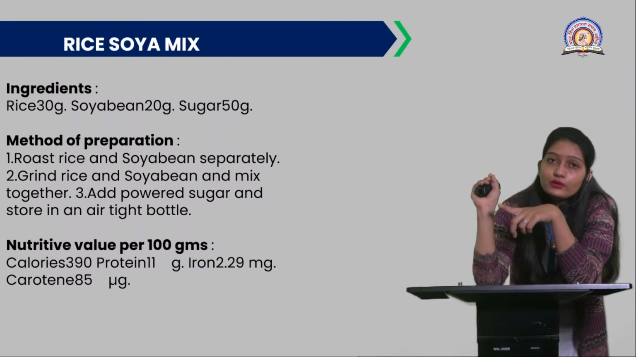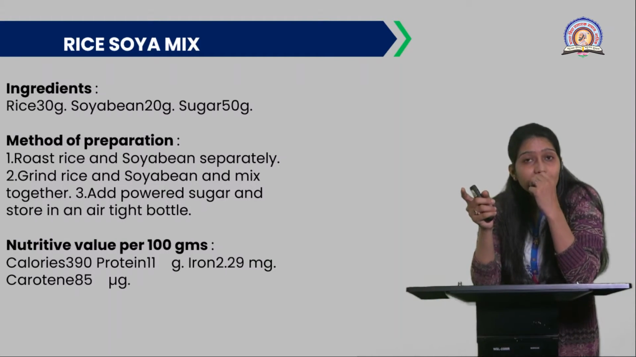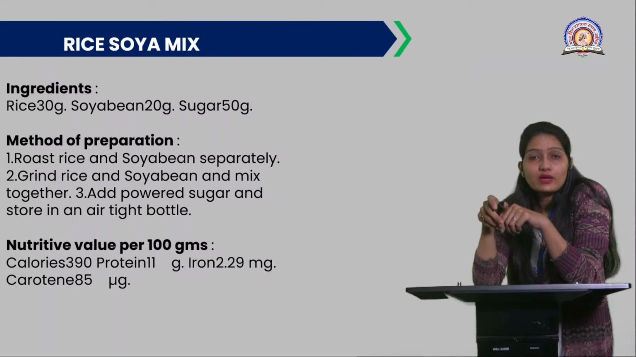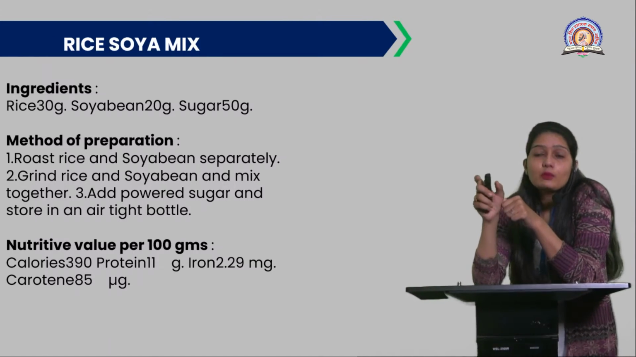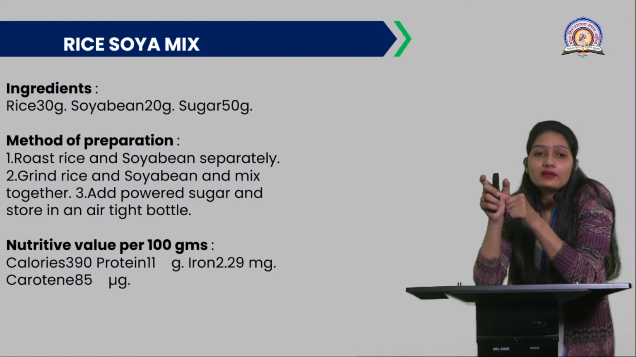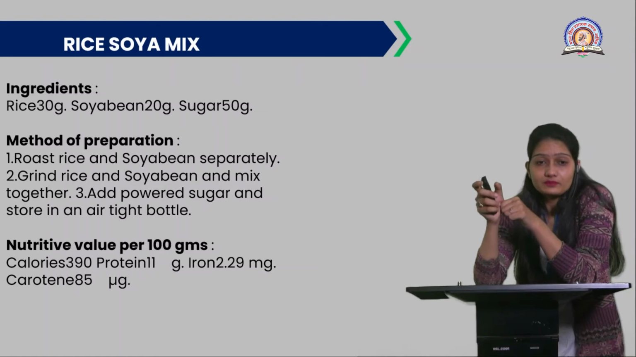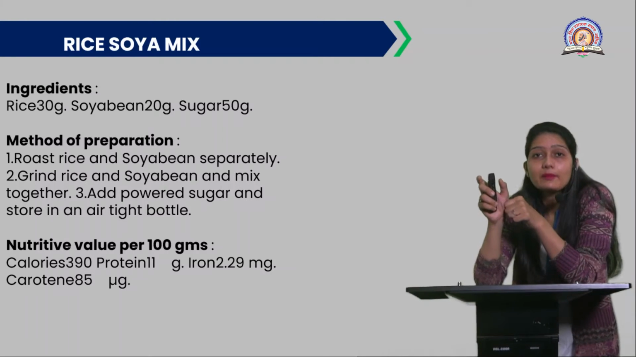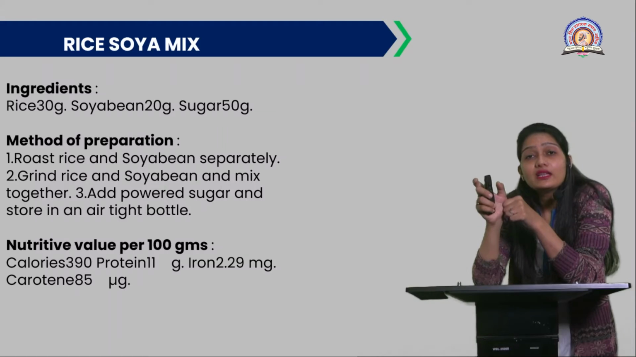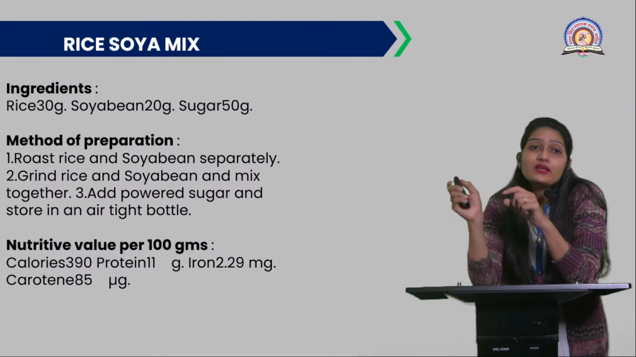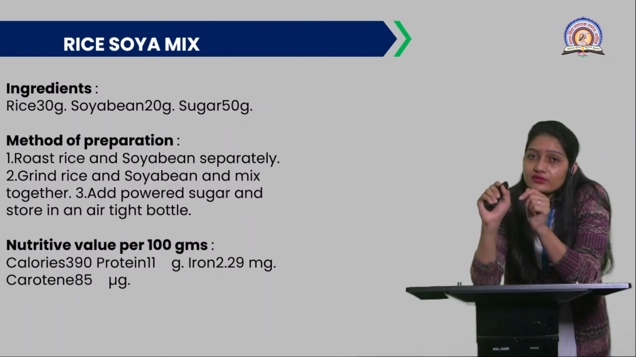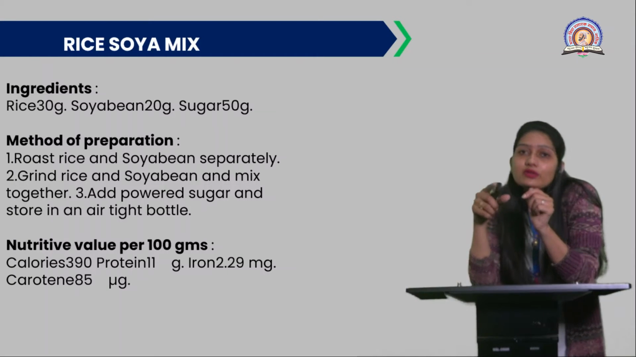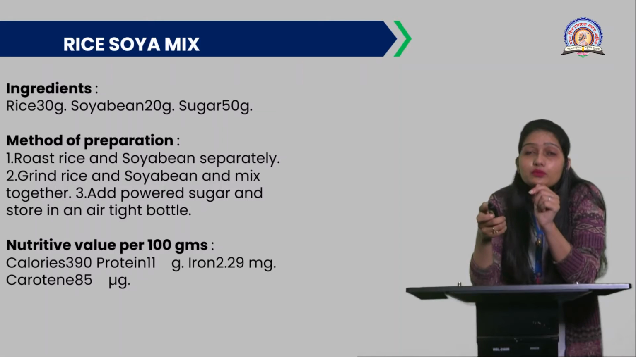Here you can see the nutritive value, given per 100 gram for this rice soya mix. Calories you can have, that is 390. Protein you can have 11 gram. Then iron you can get from this, that is 2.29 milligram, and the carotene, that is 85 microgram. So again, this is a good protein rich or calorie rich recipe you can give the children.